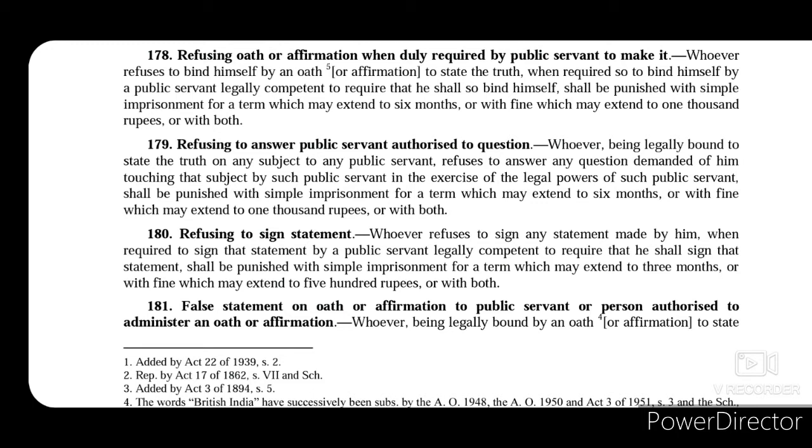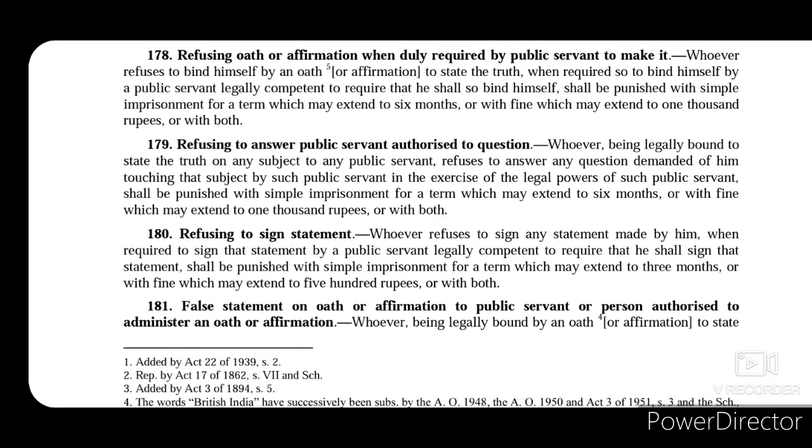So according to section 178, this section punishes a person who refuses to take oath or affirmation to state the truth when he is called upon to do so by a competent public servant. So a competent public servant has called upon that person to come before him and take oath and affirmation to state the truth, and this person refused, then section 178 will punish this person with simple imprisonment for a term which may extend to 6 months, or with fine which may extend to 1000 rupees, or with both.